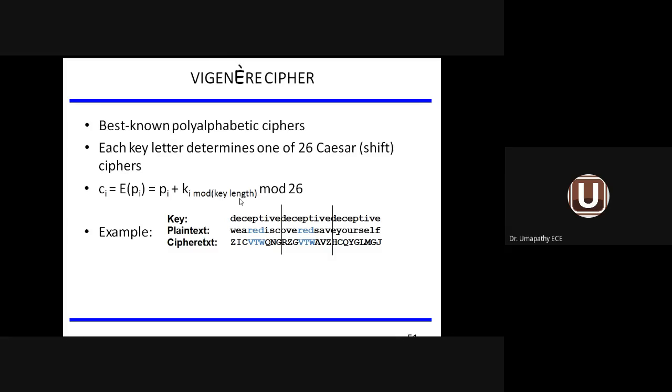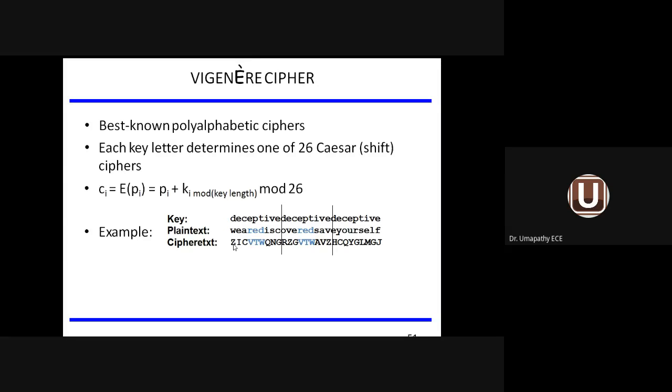So the length of the key is 9. So C1 equals P1 plus Ki, where Ki means the length of the key will be 9, then mod 26. So your plain text information will be converted to ciphertext information by seeing the length of the key. By seeing the length of the key, they will do the conversion. With respect to the length of the key, D will be converted to W.